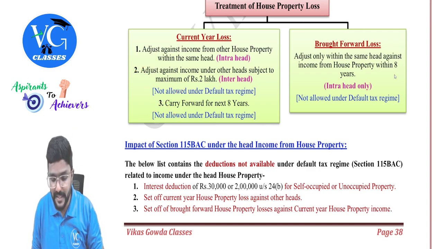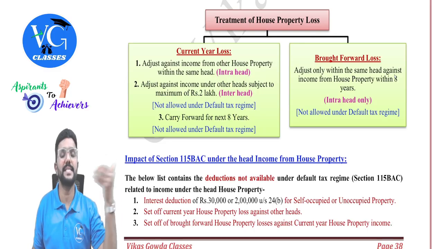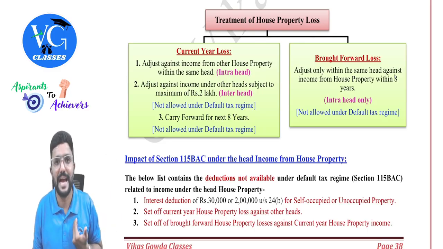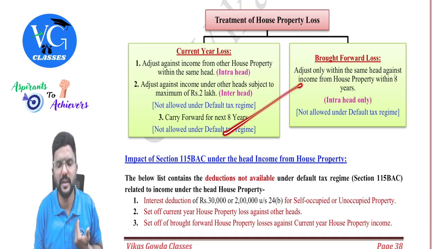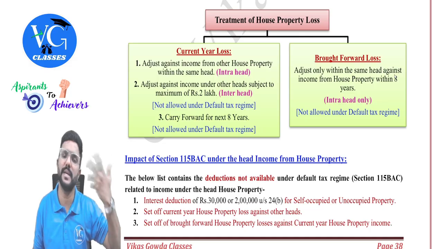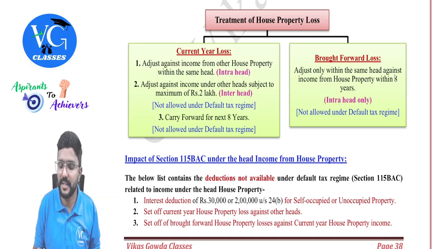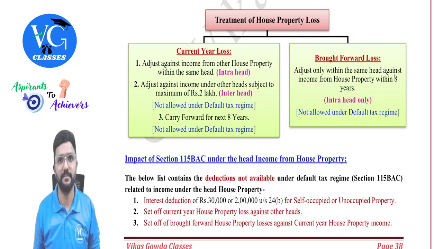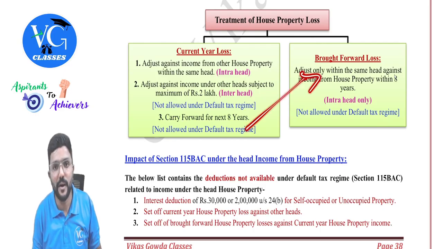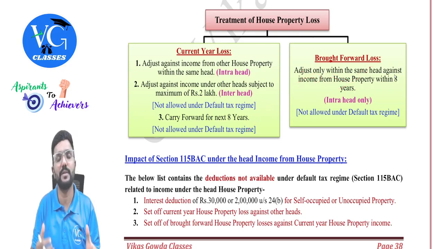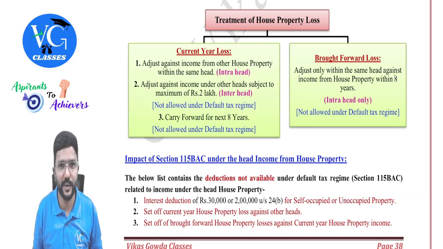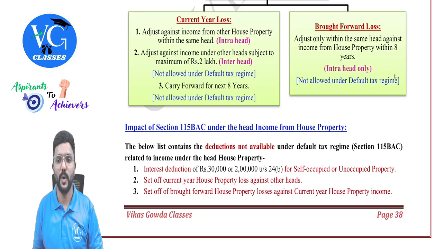But there can be a scenario where, assume last year I was following the optional scheme. I had a loss from house property which I couldn't adjust. Can I carry forward? Yes. As I was following the optional scheme, I can carry forward. But this year I am going for the default scheme. So whatever I have carried forward, can I adjust it? No, sorry, you cannot adjust it, because as you have come under the default regime, you cannot adjust. You cannot adjust, guys. Okay, sir.